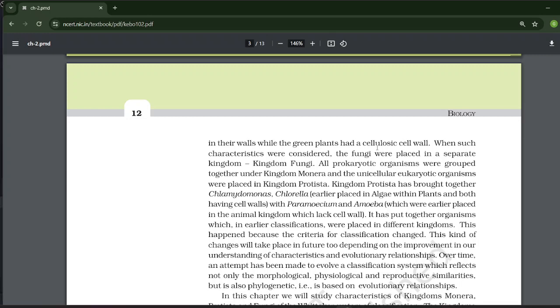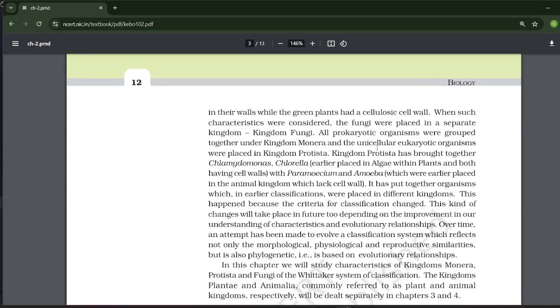This happened because the criteria for classification has been changed. This kind of change will take place in future too, depending on the improvement in our understanding of characteristics and evolutionary relationship. Over time, an attempt has been made to evolve a classification system which reflects not only the morphological, physiological, and reproductive similarities but is also phylogenetic, that is based on evolutionary similarities.